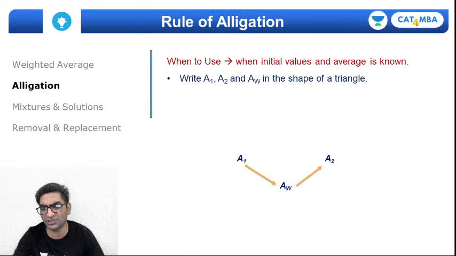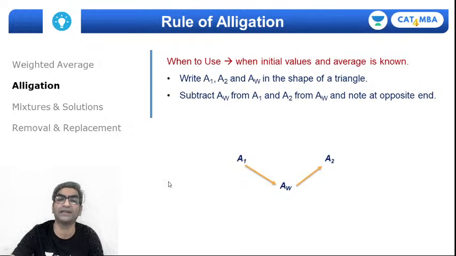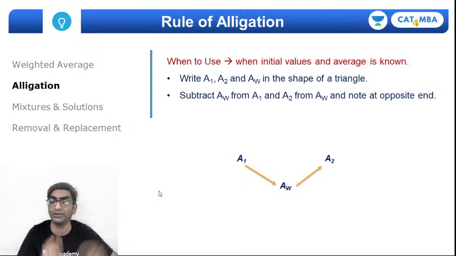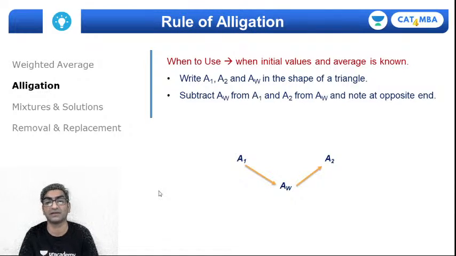There is no convention on this, right? You can write it in any particular way, you can point them in any particular direction, but one has to be towards the result and one has to be away from the result. Step number 2, what you do is you subtract.